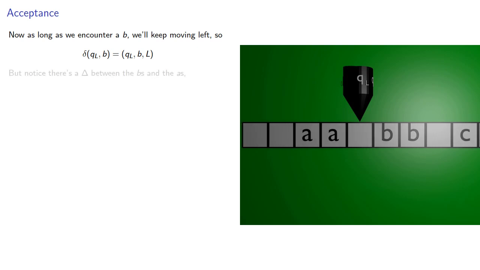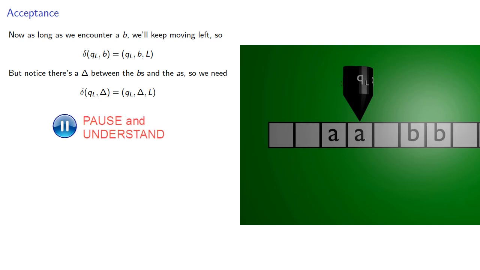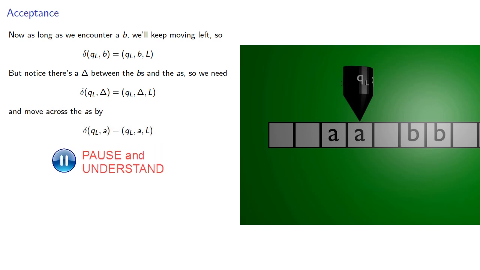But notice there's a blank which we printed between the B's and the A's. So we need to also move left if we encounter a blank, and then move across the A's.